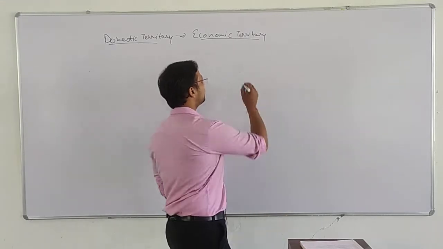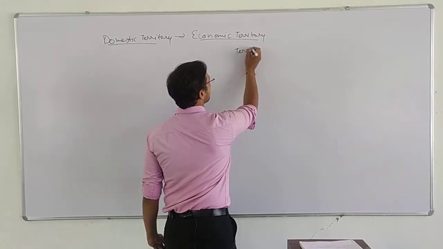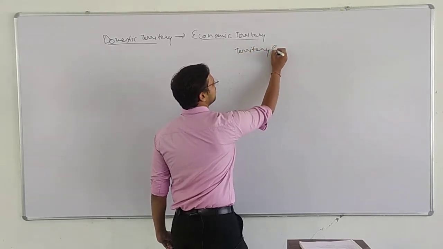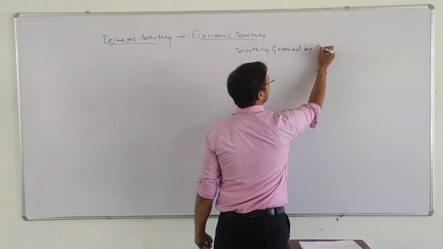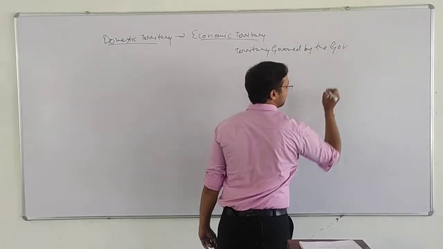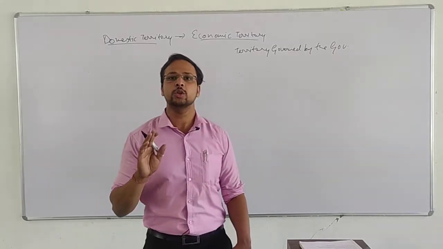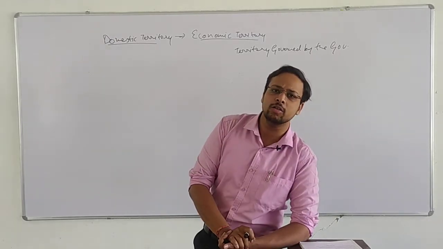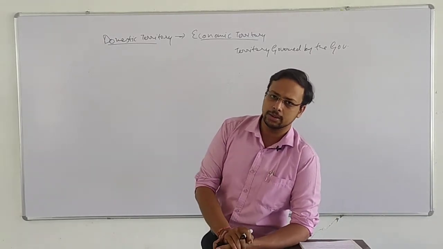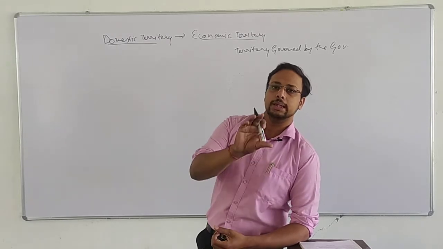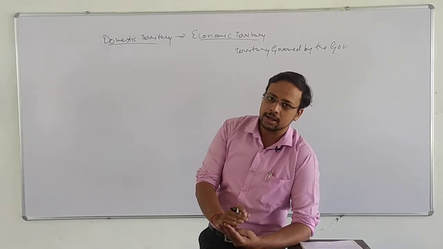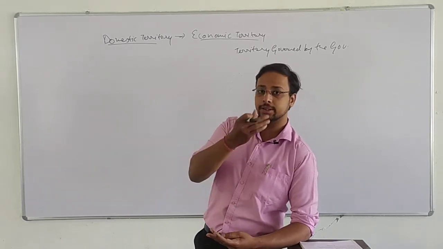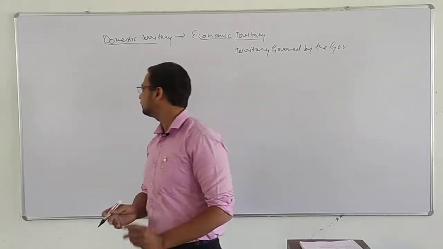Means it is the territory governed by the government. मतलब वो टेरिटरी जो गवर्नमेंट गवर्न कर रही है वो उसकी इकोनॉमिक टेरिटरी कहलाती है. So there is a difference between the geographical boundary and the economic territory. Let me give an example in brief.